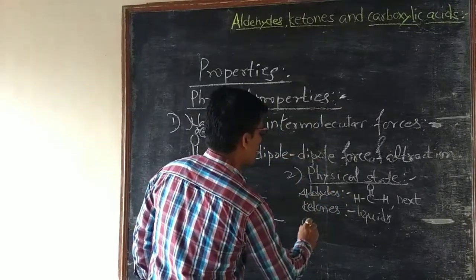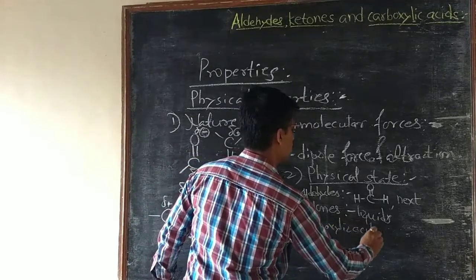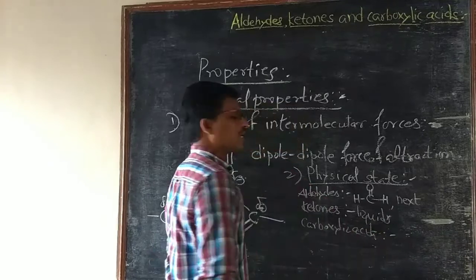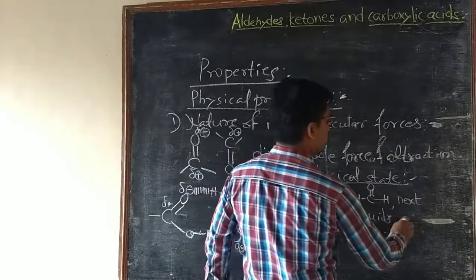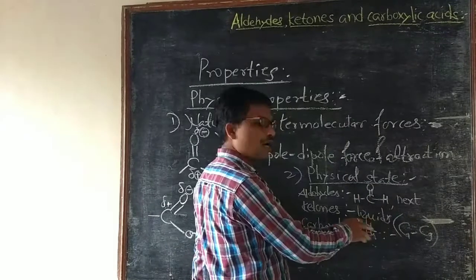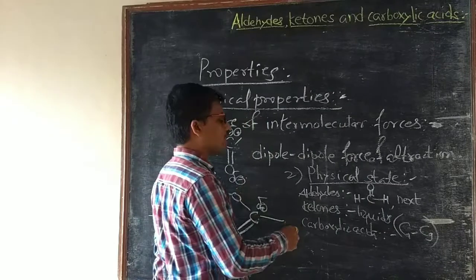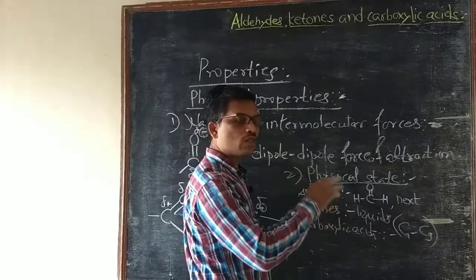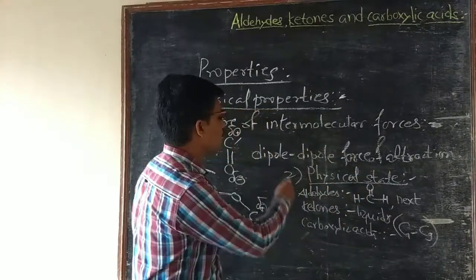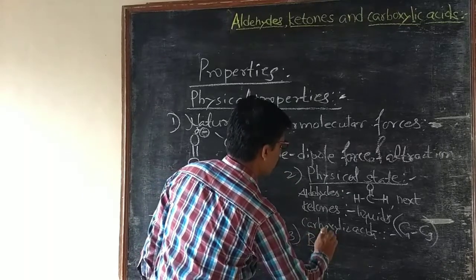Then in case of carboxylic acids, lower carboxylic acids, that is C1 to C9, up to carbon atom 9, are liquids with irritating odor, and higher carboxylic acids are odorless waxy solids. Then next property is boiling point.